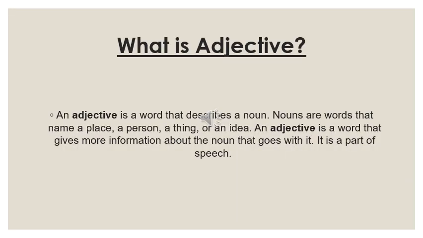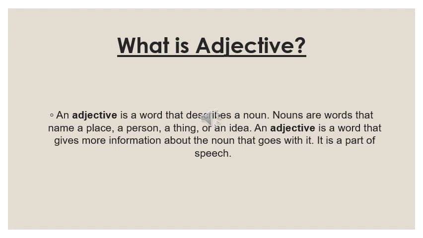So let's start our topic, that is adjective. An adjective is a word that describes a noun. Actually, it tells us more about the noun. It qualifies a noun. So students, you must know what a noun is. Let me recall it. A noun is the name of a person, place, thing or an idea. So you can describe a person, you can describe a place. It's a beautiful place, it's a very kind person, it's a very interesting book. Book is a thing. So you can tell more about that noun.